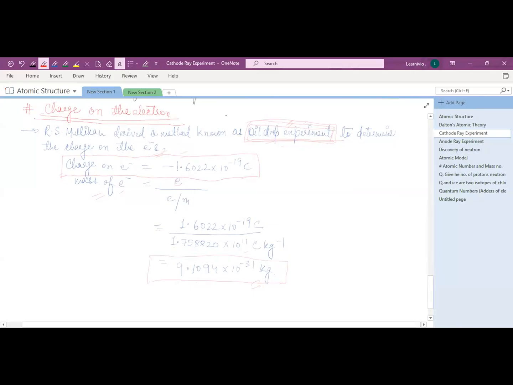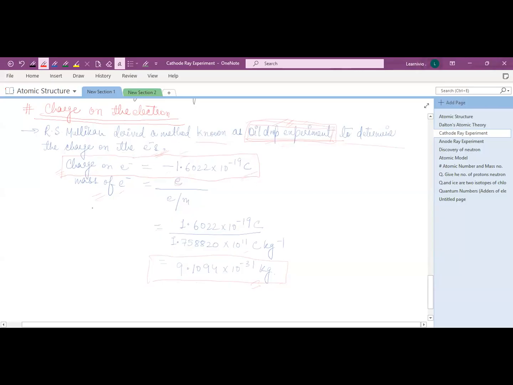You just have to remember that R.S. Millikan derived a method which is known as oil drop experiment to determine the charge on the electron. He determined the charge on the electron, right? J.J. Thomson determined the charge to mass ratio only, but R.S. Millikan derived the charge on electron. And what is the charge on electron? Charge on electron is minus 1.6 into 10 to the power minus 19 coulomb, more precisely 1.6022 into 10 to the power minus 19.